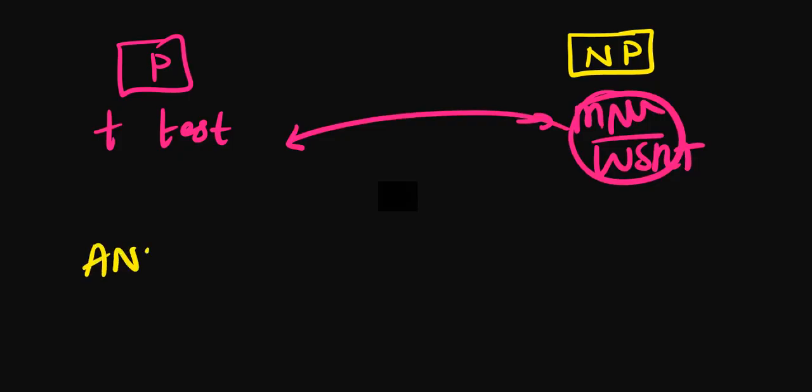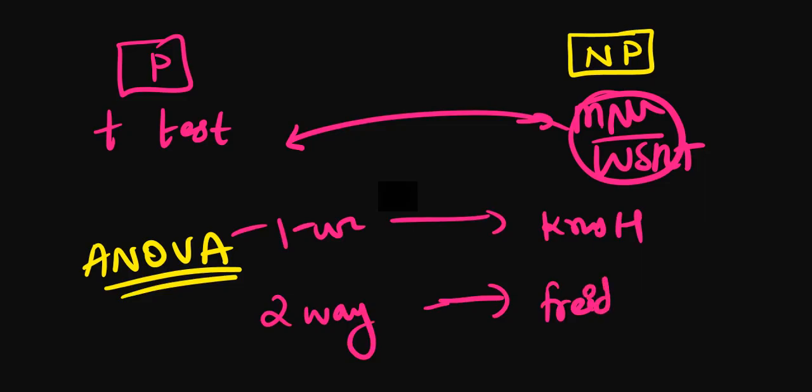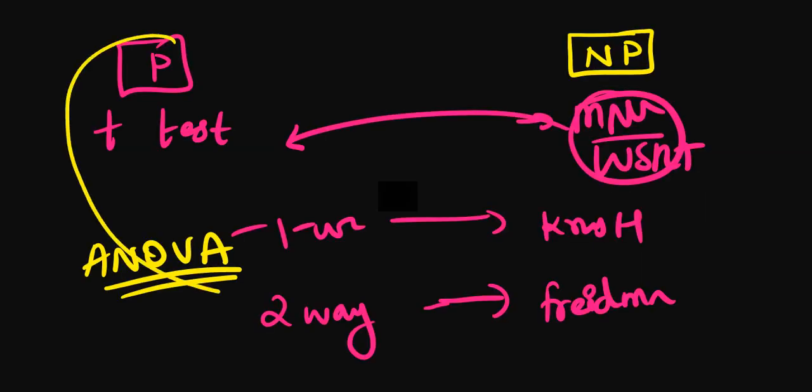Now if we talk about ANOVA, when we have one-way ANOVA, we will use the Kruskal-Wallis H test, and in case of two-way, we will use the Friedman test. Okay, we will use the Friedman test, and this is the most repeated topic.